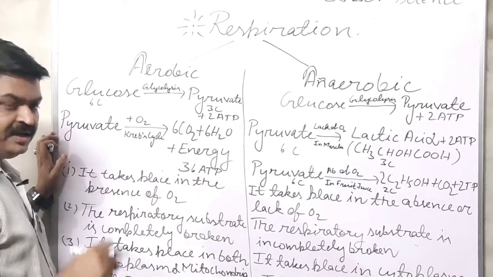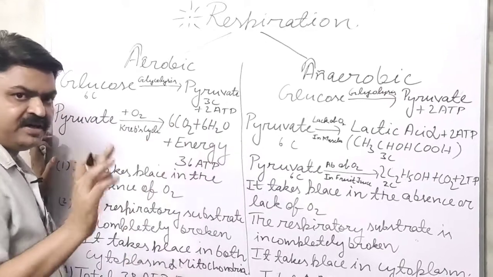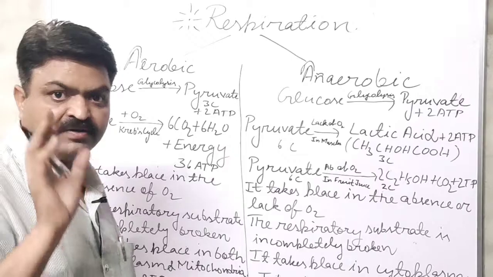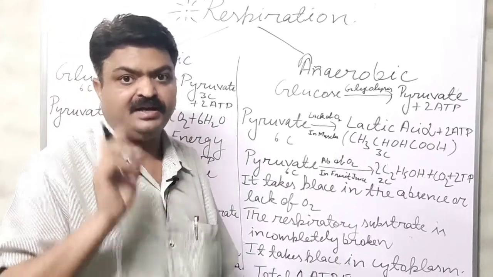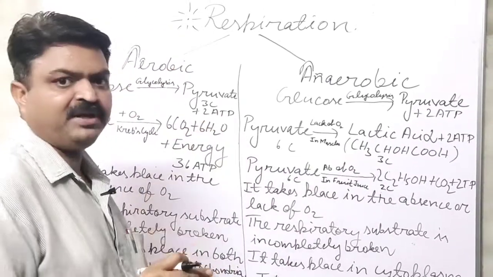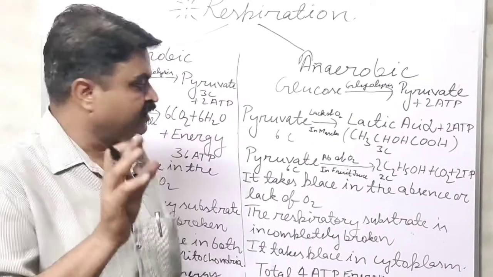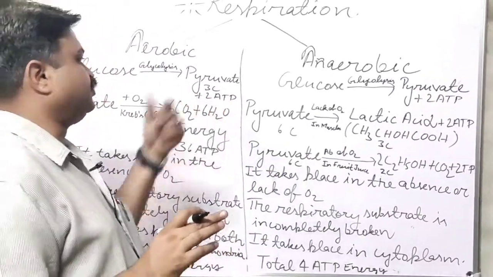Adenosine diphosphate is converted into adenosine triphosphate, from which we get the energy. That's why ATP is also known as the currency of the cell. So 2 ATP is produced here.